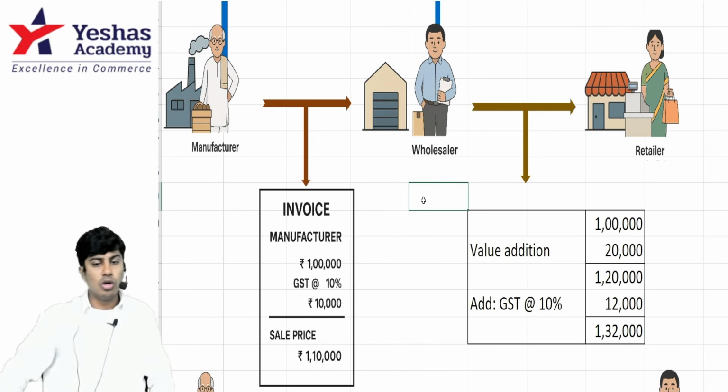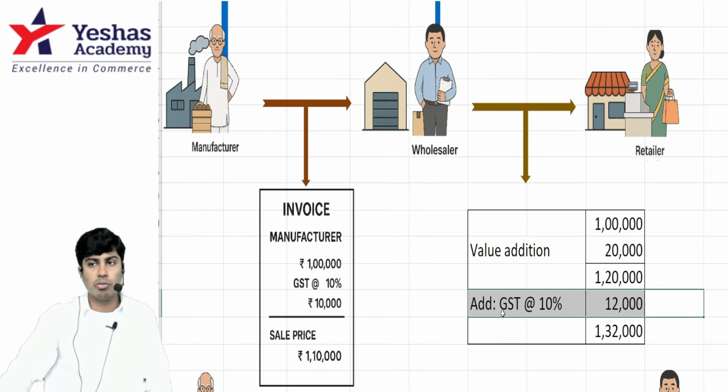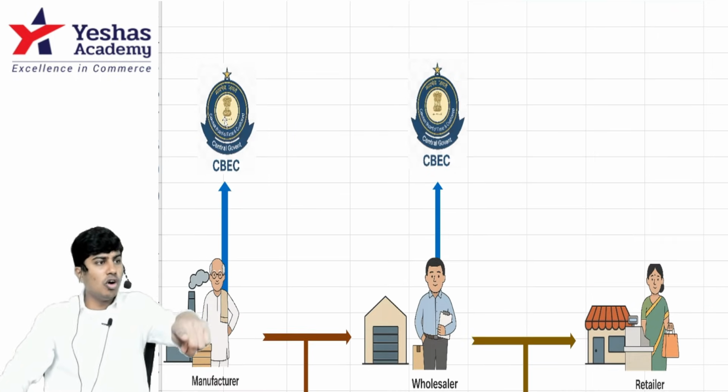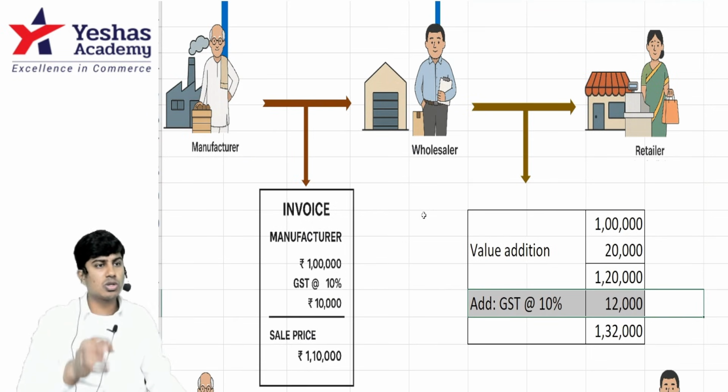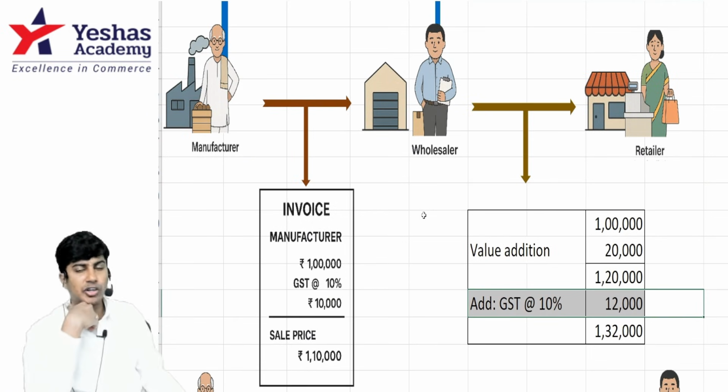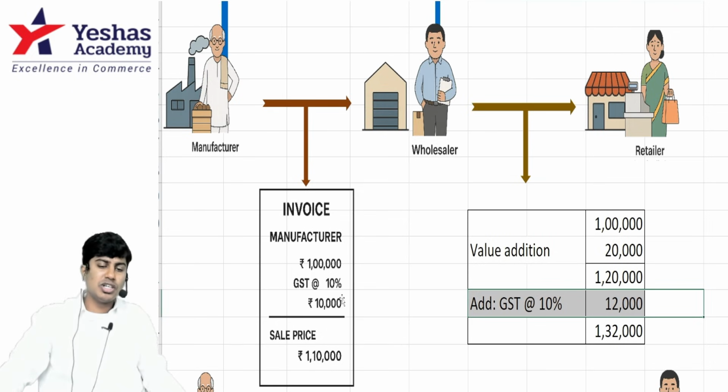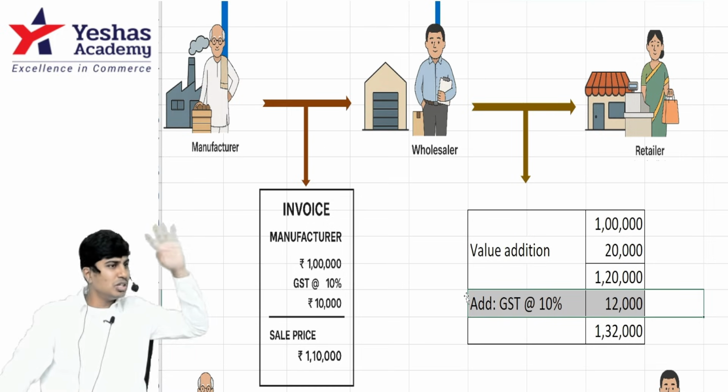Based on the previous rule, how much was the wholesaler supposed to pay to the central government? Now, out of this 12,000, he has already paid 10,000 to the manufacturer who has paid it to the government. So, how much will the wholesaler pay to the government? 12,000 is called output CGST and output SGST. This 10,000 is called input CGST and input SGST. He will pay only the balance 2,000 to the government.